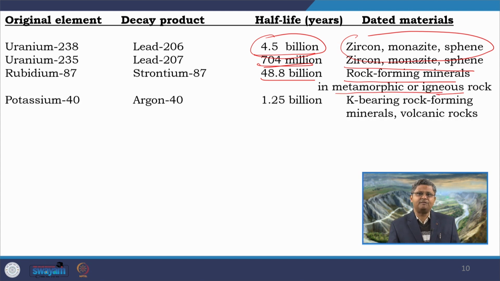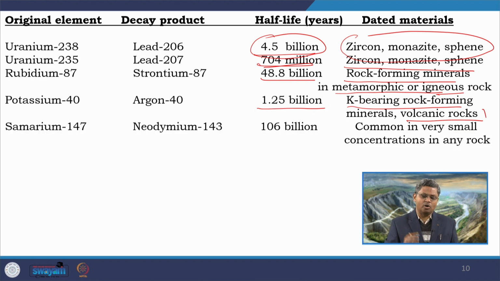Next one, potassium-40 leading to argon-40, the potassium argon method. Again, in this case you can see the half life is very large, 1.25 billion years. So, again effectively it can be used for almost all ages of rocks. We can determine any geological age starting from Archean to the recent, and again in this case the potassium bearing rock forming minerals and also some volcanic rocks where we can get some plagioclase feldspar. So, within this kind of rocks straight away we can apply the potassium argon method.